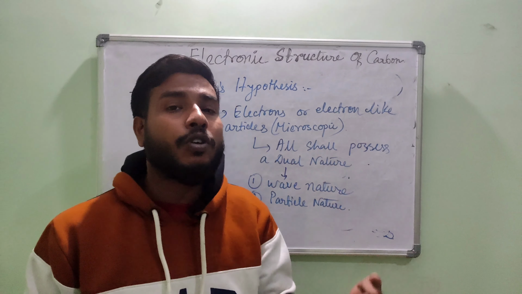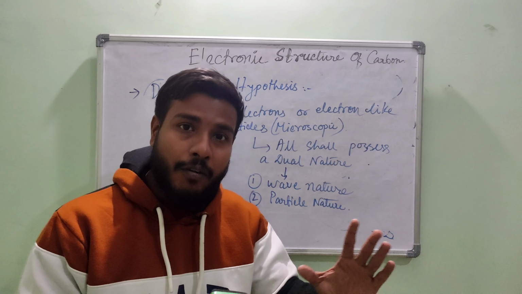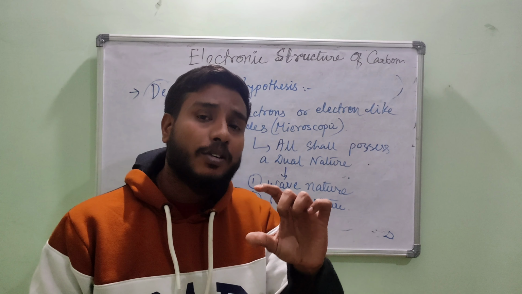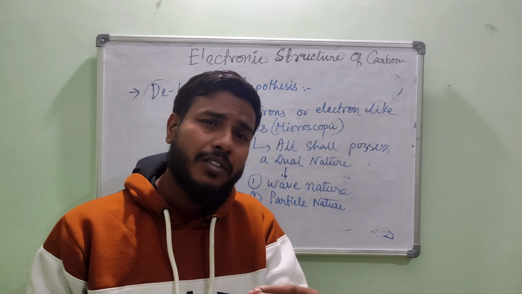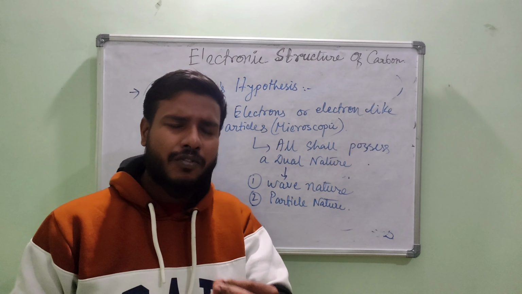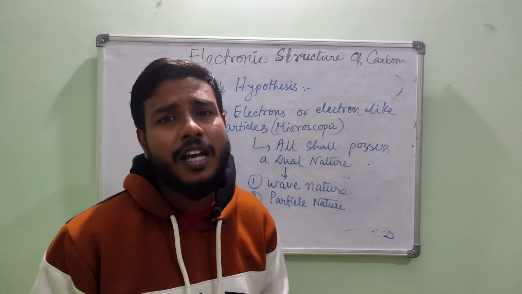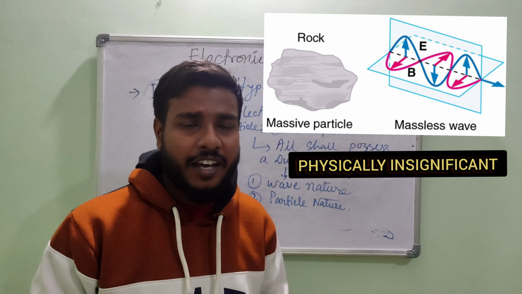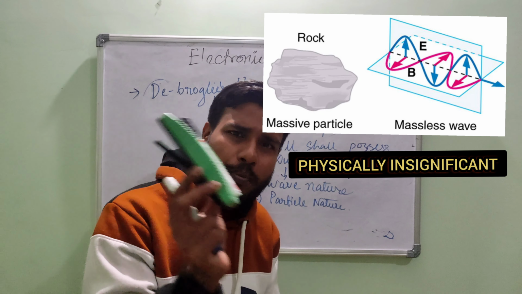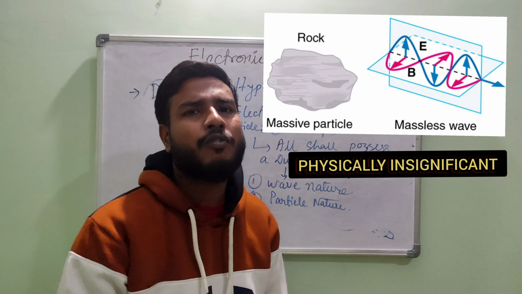Why not for macroscopic particles? Because we have already calculated that for macroscopic particles, if you calculate the wave nature, the wavelength will come in such a small range that it will lose its physical significance. तो उसका कोई फिजिकल सिग्निफिकेंस नहीं रहेगा. इसलिए जब मैक्रोस्कोपिक, विच वी कैन सी विद आवर नेकेड आई, कोई बॉडी मूव करता है